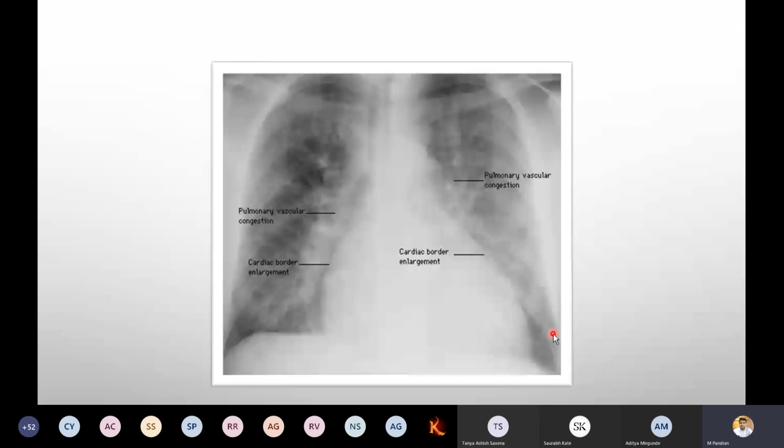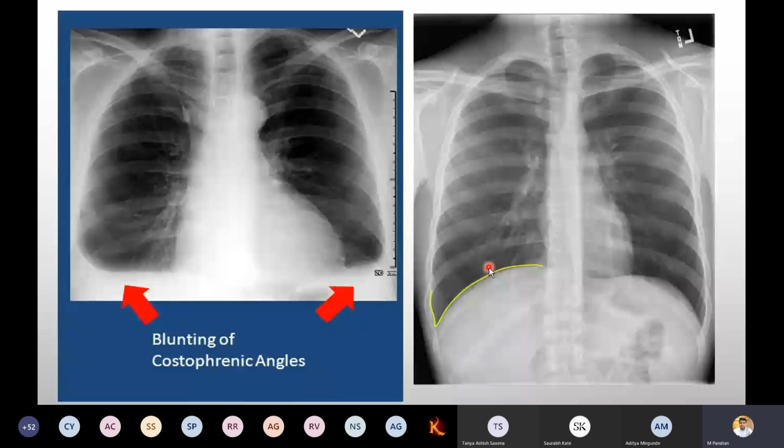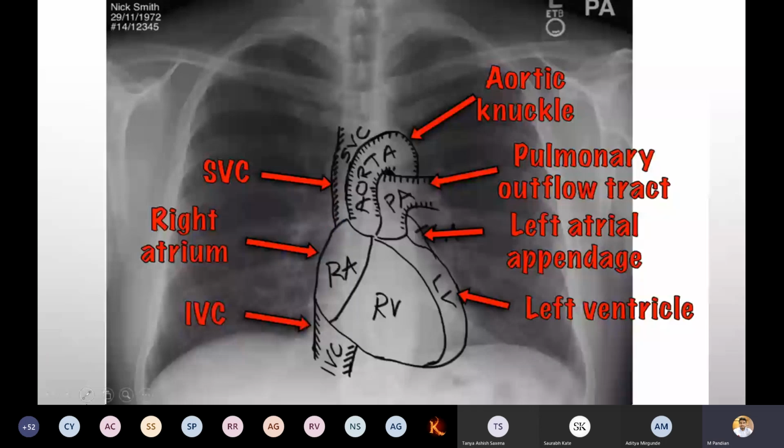Now, the border of the heart is another important thing. Cardiac border, right and left, we want to examine. Enlargement in size I have placed here. The normal one I have already explained thoroughly. You can go through this picture. You can mention in the paper which PPT I'm using and what is the number. Everybody getting? So in this particular slide, you have to say the left border, right border. Okay? Remember this.